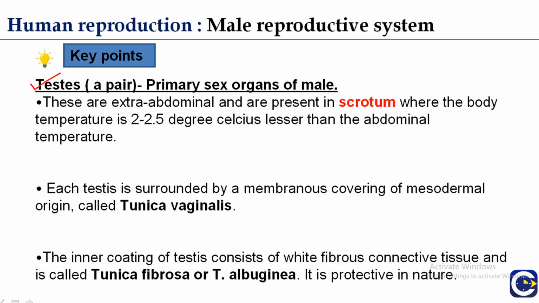Testes are the primary sex organs of the male. These testes are present in a pair. They are extra-abdominal, present below the abdomen in a sac, and this sac is known as the scrotum. It is actually a pouch of pigmented skin arising from the lower abdominal wall, and it hangs between the legs.